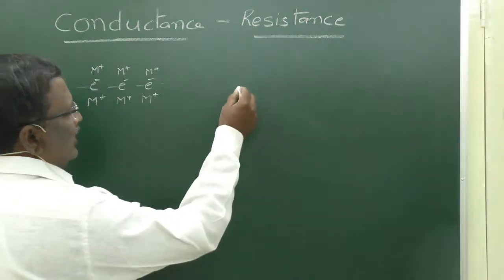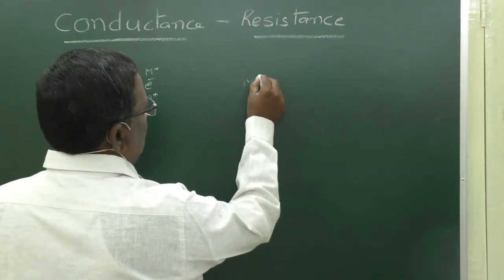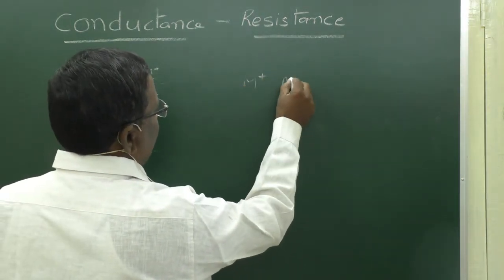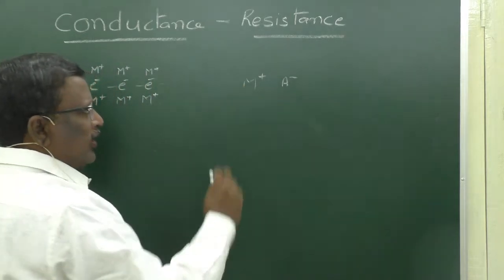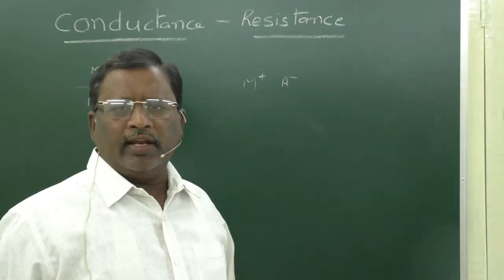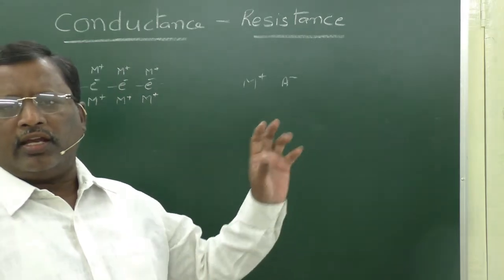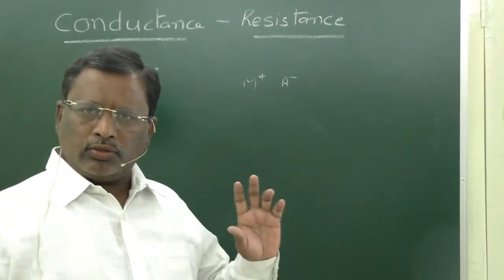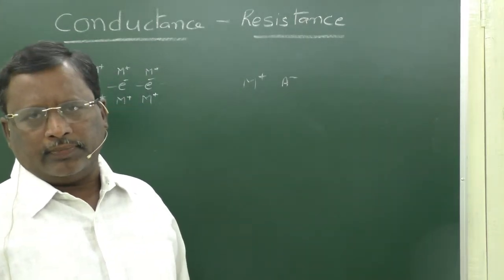In electrolytic conductors, we have positive ions and negative ions. These positive and negative ions can freely move in an electrolyte and they can carry certain charge. Through that it can conduct electricity.